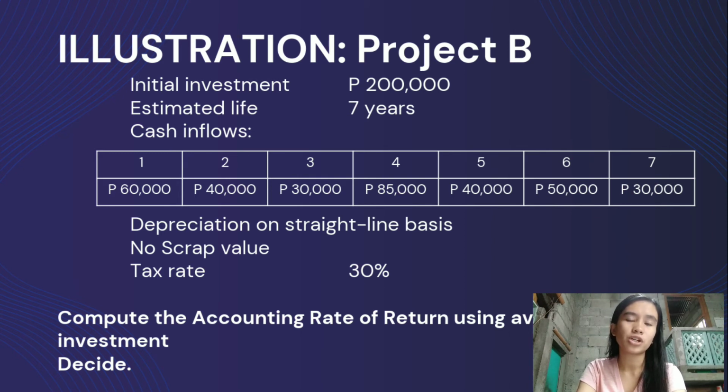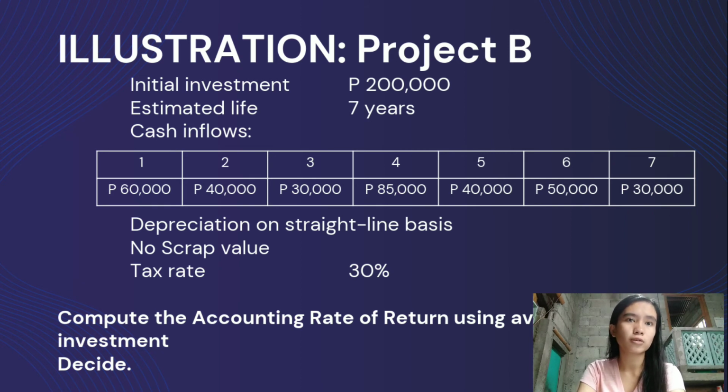Cash inflows in the first year is 60,000, second year 40,000, third year is 30,000, fourth year is 85,000, fifth year is 40,000, sixth year is 50,000, and seventh year is 30,000. Depreciation is also on straight line basis and no scrap value with a tax rate of 30%.